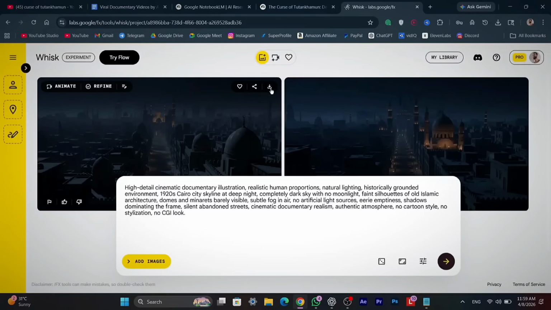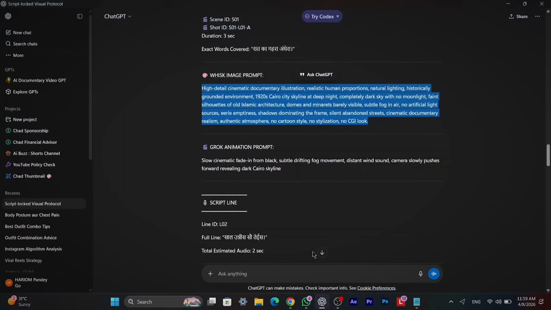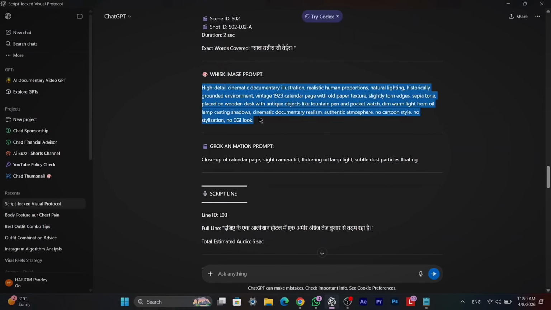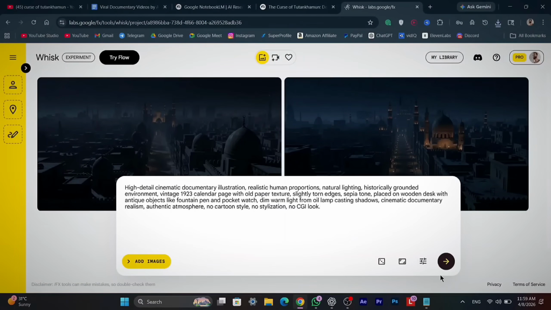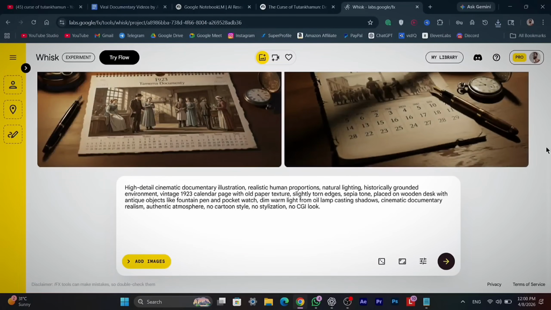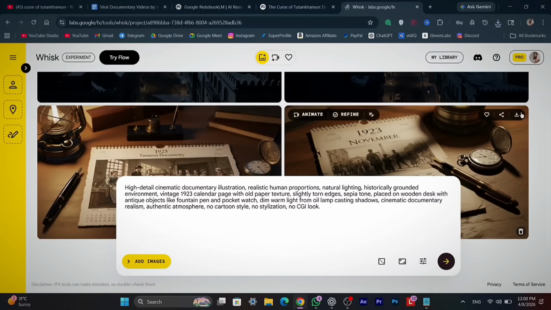Now, for the second image, we will go back to ChatGPT, copy the next prompt, paste it into the text box, and send it. As you can see, ChatGPT has generated the prompt for our second image as well. We can download this image too. In the same way, we can generate images for every scene of our story, one by one.